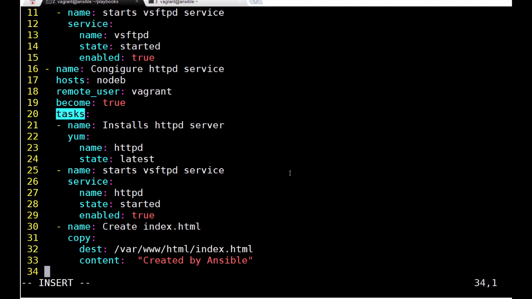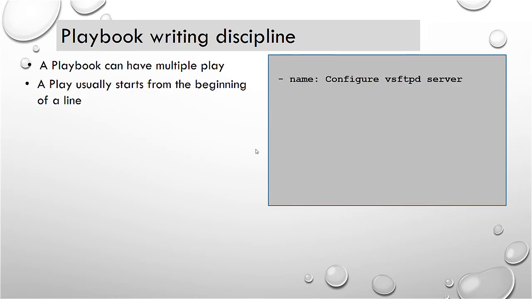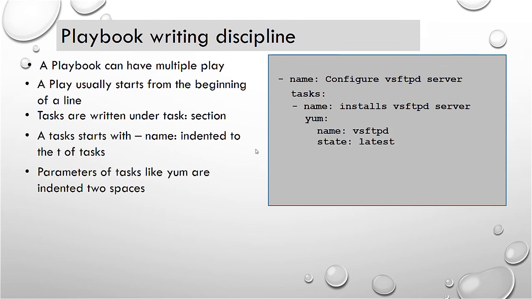Okay, this is the discipline you need to keep in mind when you type an Ansible playbook. A playbook can have multiple plays. A play usually starts from the beginning of a line. Tasks are written under the tasks section. A task starts with a dash, name colon, indented to the t of tasks. Parameters of tasks like yum are indented by 2 spaces.